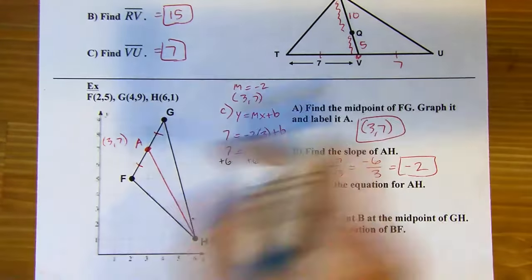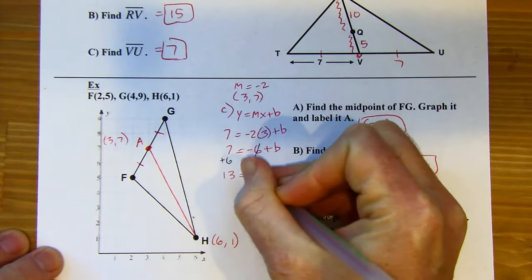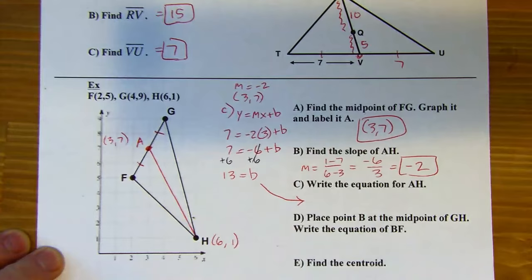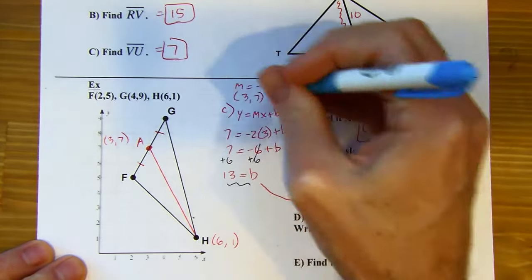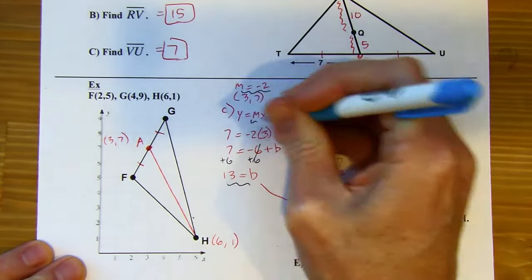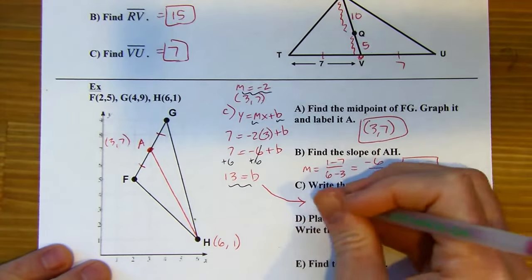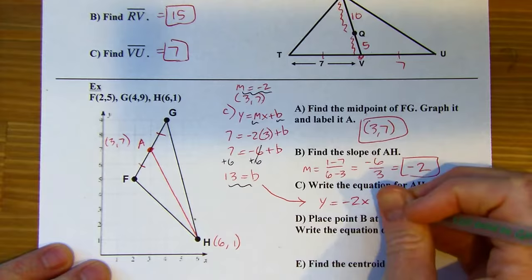And then b is going to equal 13. Okay, and now I can finally write my equation here, because I know the b and I already knew the m, and I can just plug those two into y equals mx plus b. So y equals negative 2x plus 13.